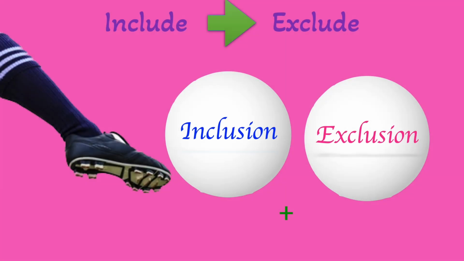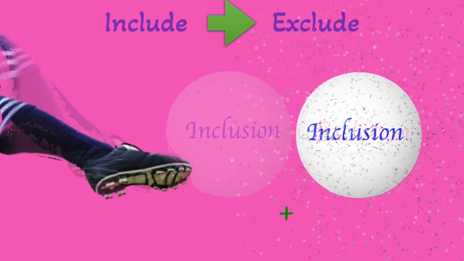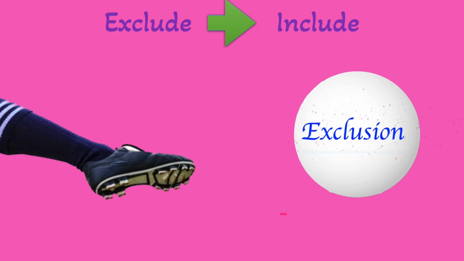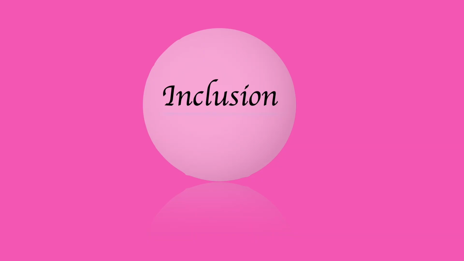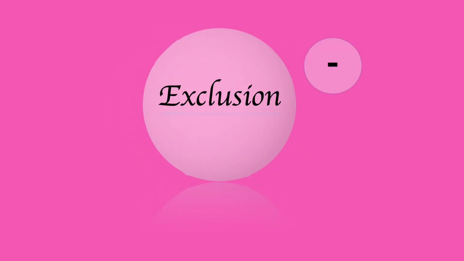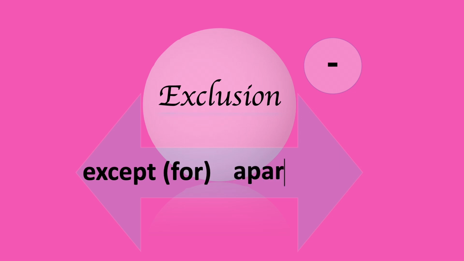Now, when we talk about these words, we're talking about the concept of inclusion and the concept of exclusion. To include means to add, and to exclude means to subtract. When we talk about inclusion, we can use besides or apart from with probably the same meaning. When we talk about exclusion, that's to subtract, we're talking about except or except for and apart from.